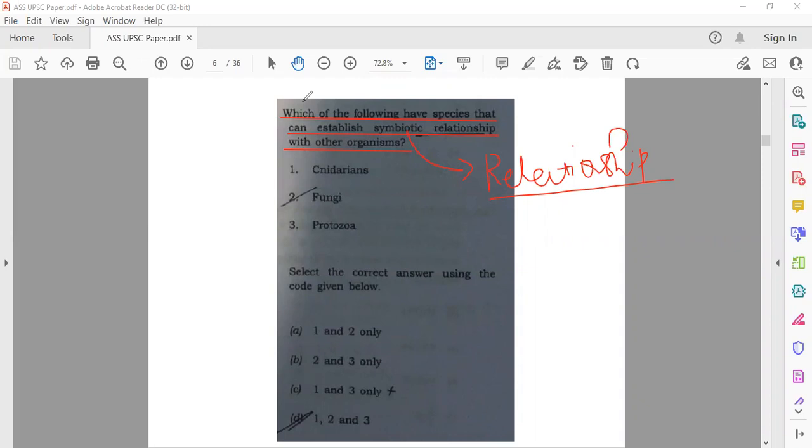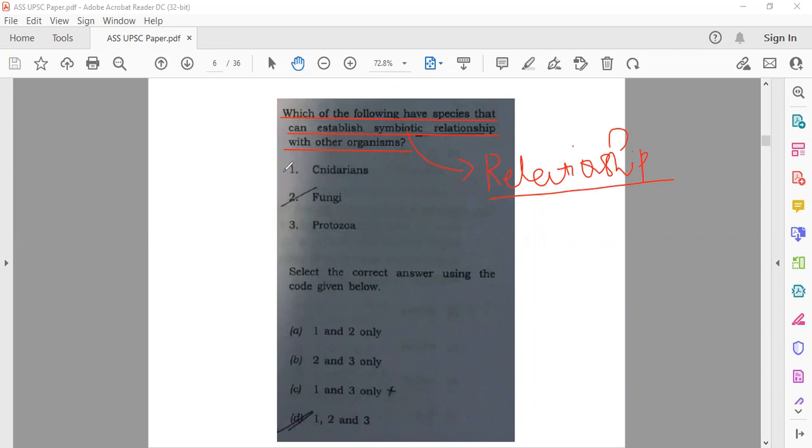Some protozoans are parasites also, but they have certain beneficial associations. And then we have protocooperation, like sea anemone and hermit crabs. So all three organisms mentioned here have been seen to exist in symbiotic relationships in our environment, so 1, 2, 3 is correct.